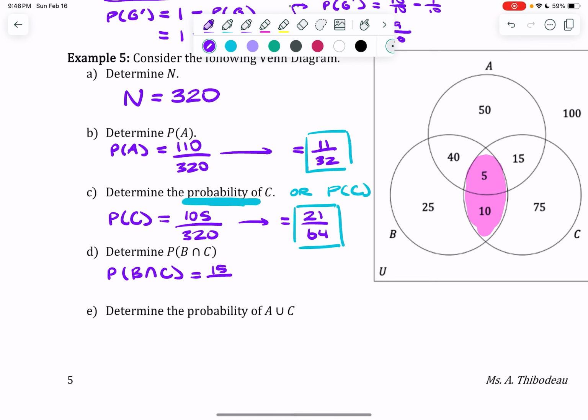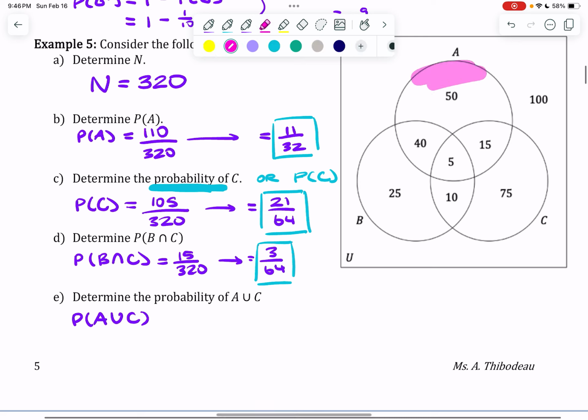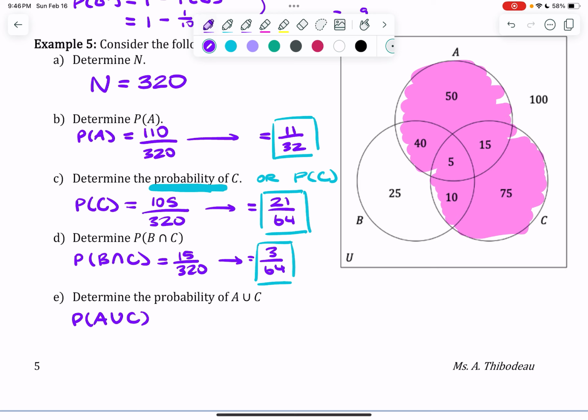So I've got 15 over 320. And when I reduce that, I get 3 over 64. Last but not least, I'm talking about the probability of the union of A or C. The union talks about anything that's in A and anything that's in C, and I'm adding all of those numbers up. And when I add all of those numbers up, I get 195 over 320 as my probability. And that reduces to 39 over 64.